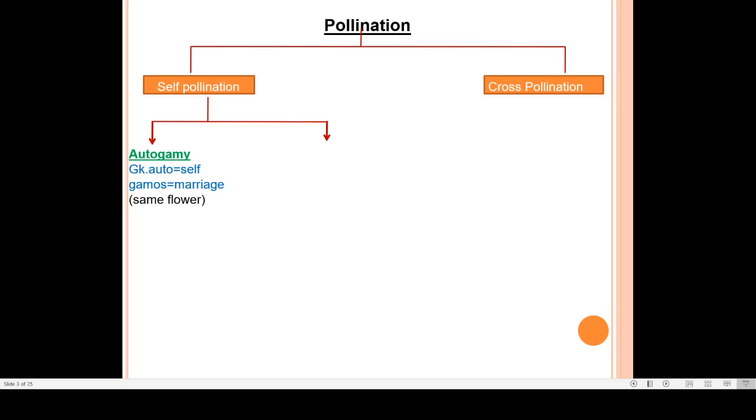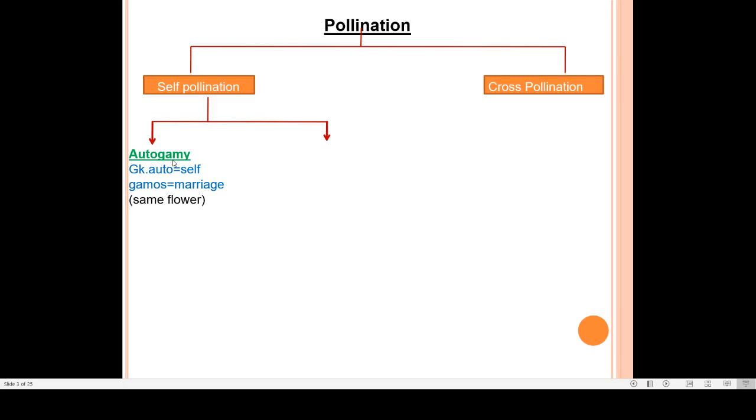Another condition is when the anther and stigma of a flower mature at the same time. That is known as homogamy. So this condition is also required for self-pollination. And the third condition is cleistogamy, where the flower does not open, so pollination occurs in a closed condition only. So these three conditions are required for autogamy, where pollination occurs in a single, same flower of a plant.